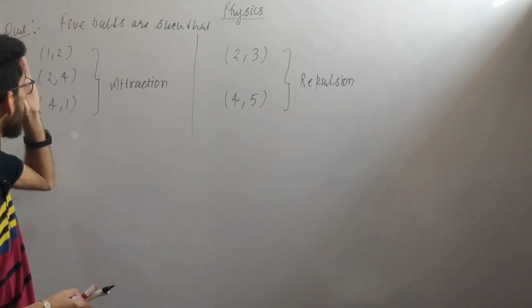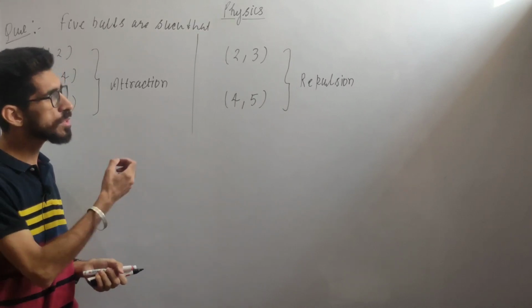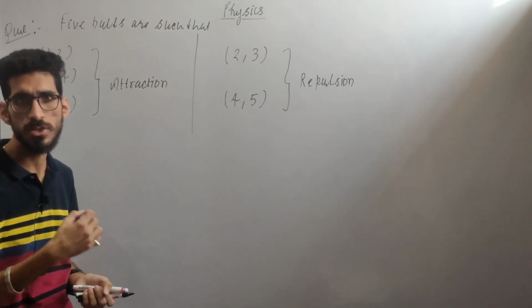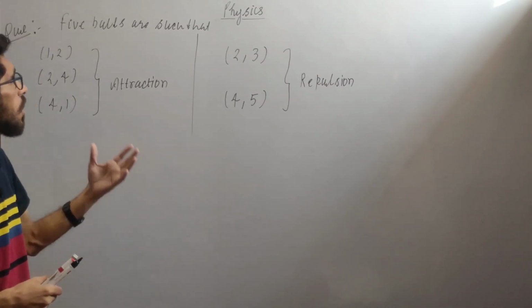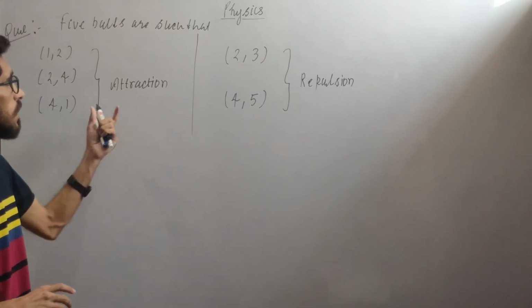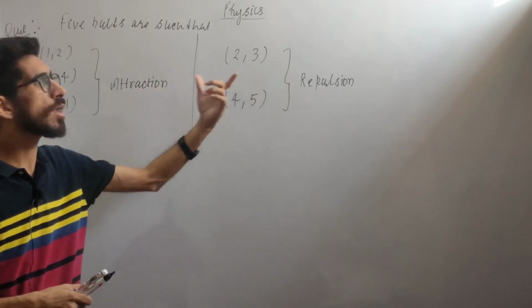So what will be the charge on 1? To decide the charge on 1, to solve this question, first we have to assume the charge on any one ball. So how will we assume that charge, and on which ball? There are two options in front of us: either you can decide on the basis of attraction or on the basis of repulsion.